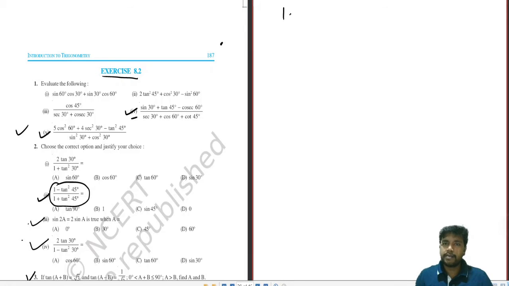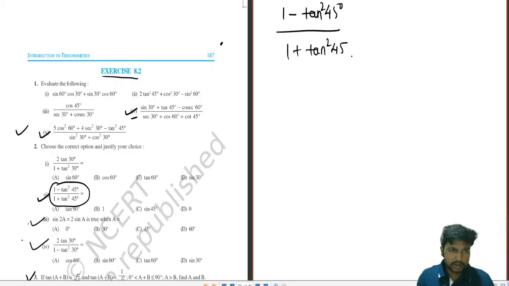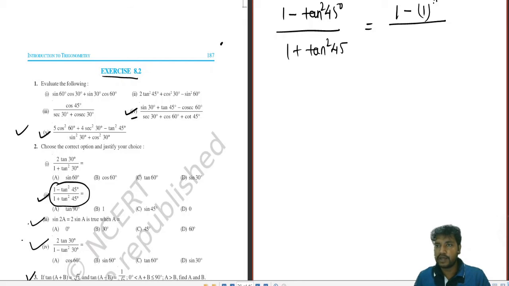What is it? 1 minus tan square 45 by 1 plus tan square 45. So it's a very easy sum. Just put in the values. Tan 45 is 1. So 1 minus 1 by 1 plus 1, that is 0 by 2. That is ultimately 0.